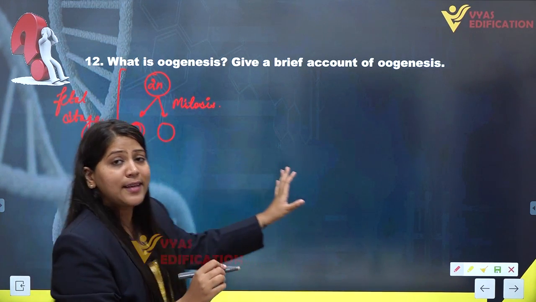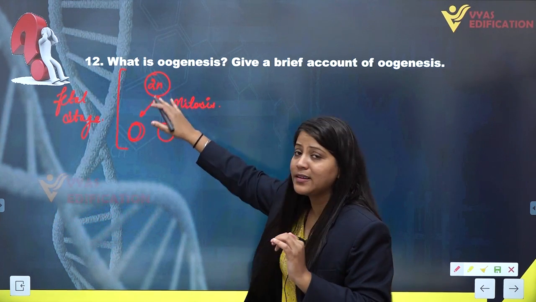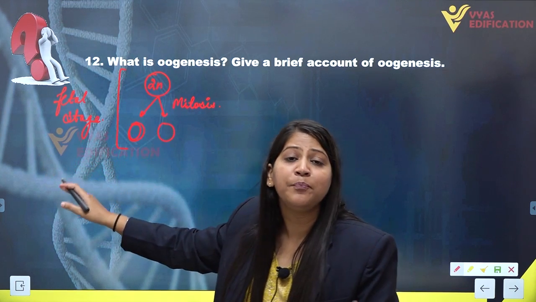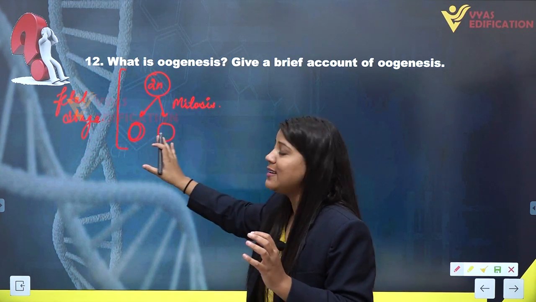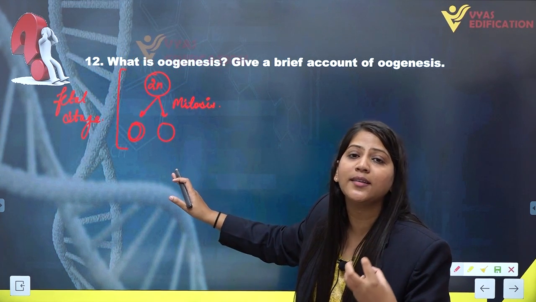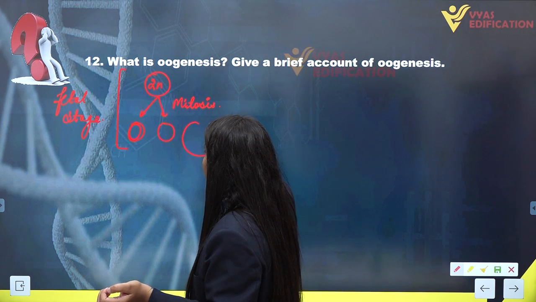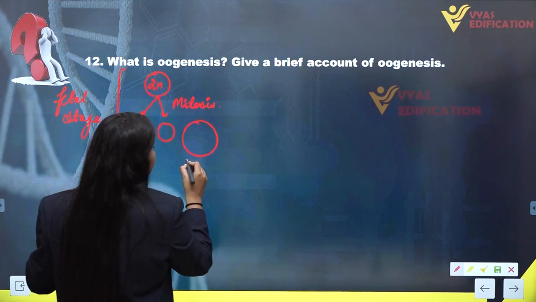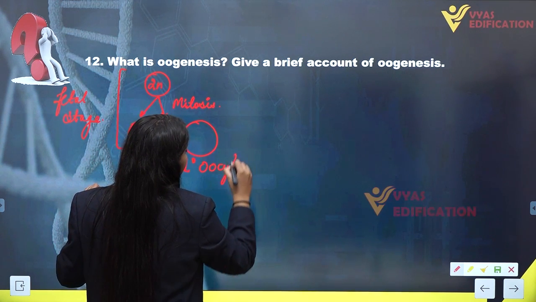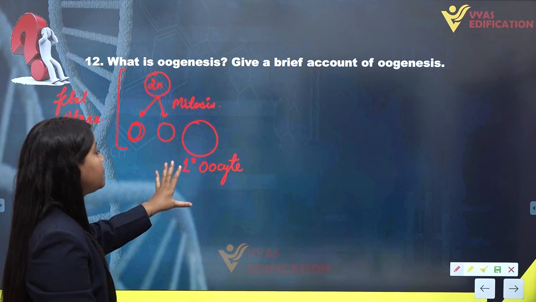Among all these cells, after multiplication, after the mitotic division to increase their number, several cells will transform into a grown cell which is known as primary oocyte. This is the primary oocyte.